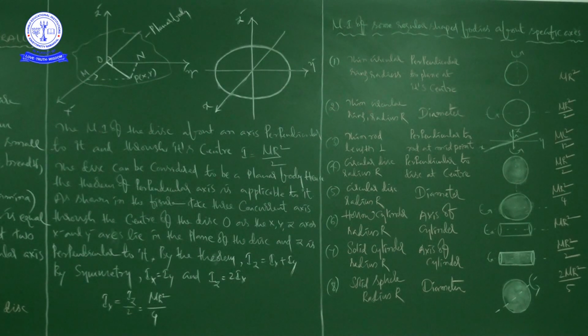So here we understood how to calculate the moment of inertia of a disk about its diameter passing through the center by using the perpendicular axis theorem. That is important. Now I have given a disk. Next time I will give you any other, suppose for example a solid cylinder. So you must know how to find the moment of inertia, and moreover how to use the perpendicular axis theorem.